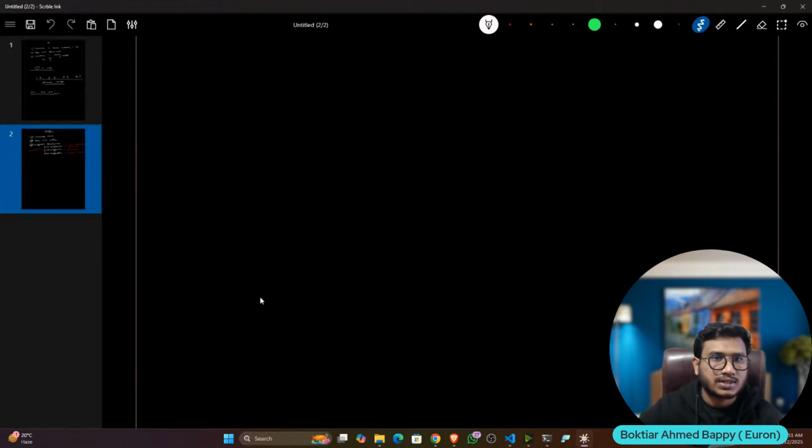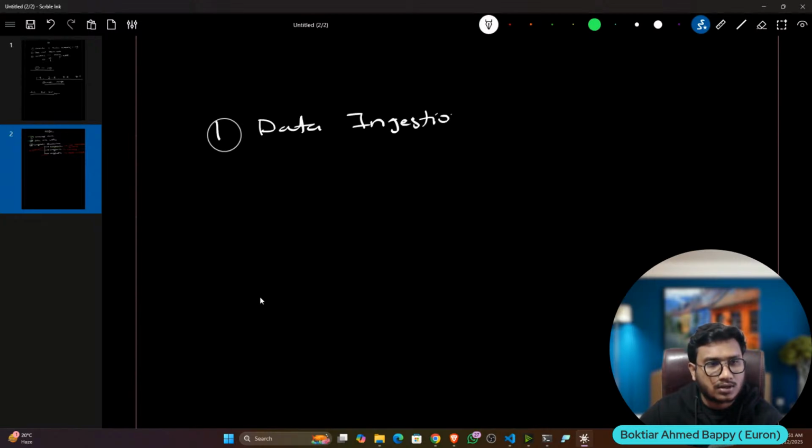Inside a machine learning project, you have some stages. The first stage we call data ingestion. This particular component will ingest the data from any kind of source. Let's say we are using a database. This will ingest the data from the database. You can use any kind of database, whether it's MySQL, MongoDB, Cassandra, anything you can use here. You can also ingest the data from GitHub.